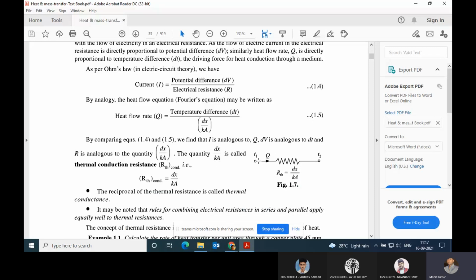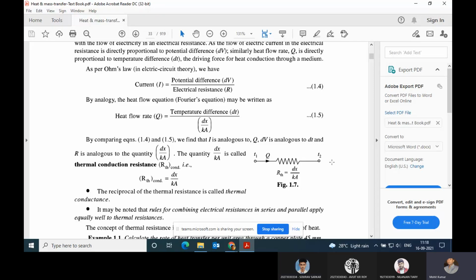Suppose we have a body placed at temperature T1 and another body placed at temperature T2. Try to understand, both are physical bodies maintained at different temperatures, T1 and T2, with the boundary condition that T1 is greater than T2. Then heat transfer will flow from where? From hotter to colder. Does it flow from colder to hotter side? Are you getting my question, students? Yes, sir.